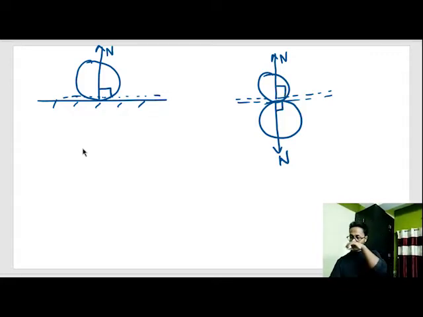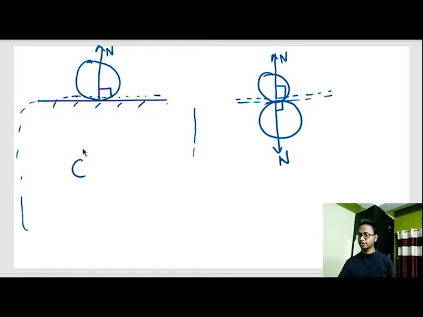Sir, why are two normal forces not shown here? Why only one normal force? This ground, whenever we assume ground, means Earth. And we are not interested in the mass or free body diagram of Earth because it will be very complicated. That's why you ignore anything that is ground.